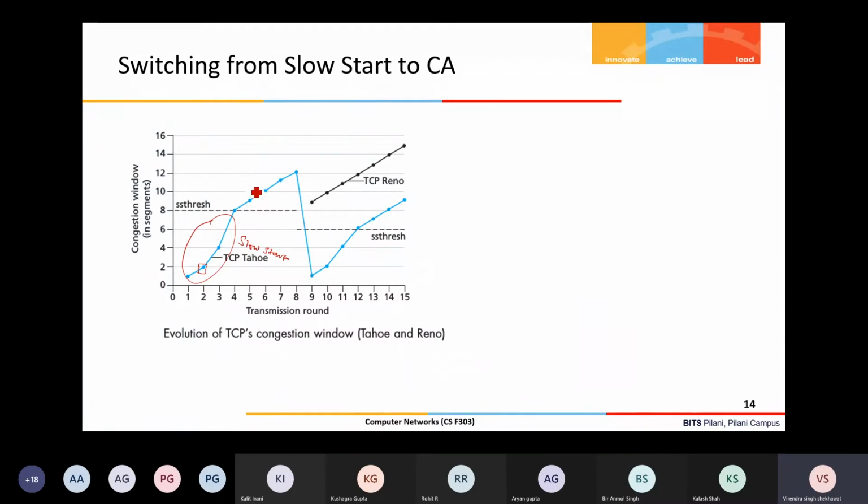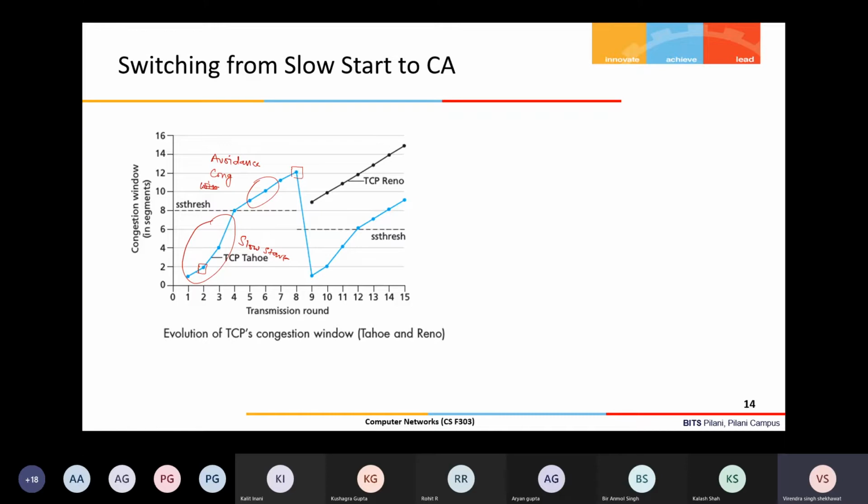Then this is the congestion avoidance phase, that also we have already discussed. So I will not repeat it, unnecessarily wasting time. This is congestion avoidance, right? Okay.